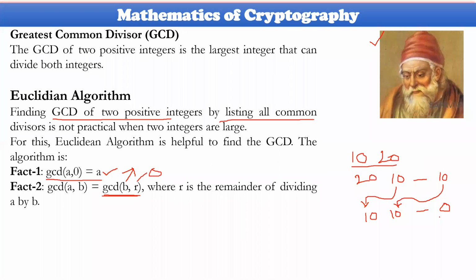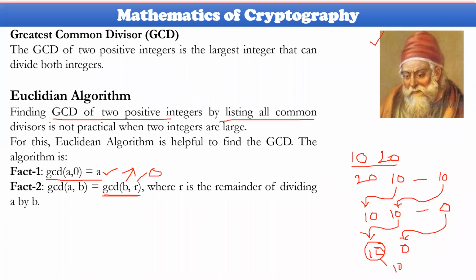Then obviously, what exactly we're trying to perform here: this parameter will be passed here, B will be passed as A, and this remainder will be passed here. Obviously we could consider 10 comma 0. When R becomes 0, then this value will be the output. So that is the greatest common divisor.